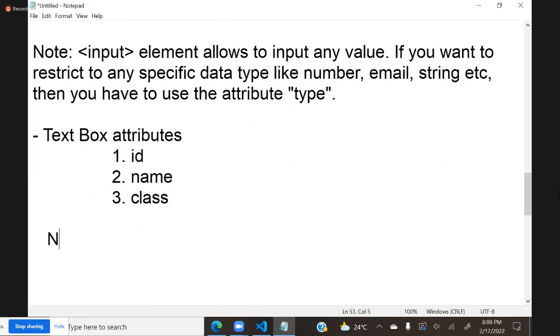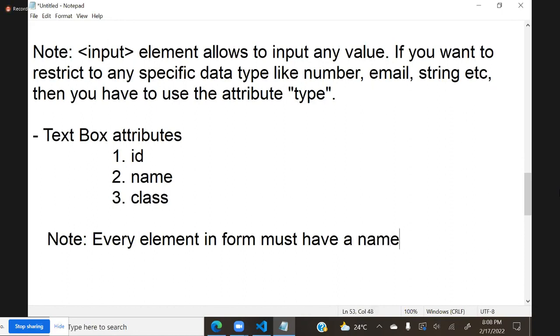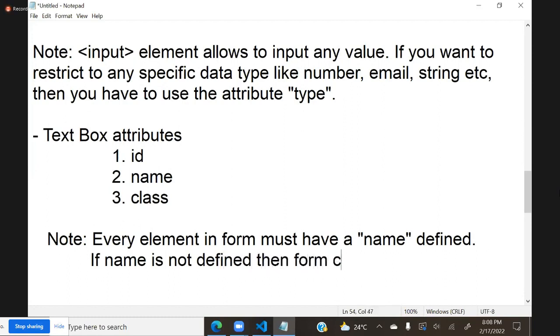But what you need to know is that every element in a form must have a name defined. It is mandatory. If name is not defined, then the form cannot submit its value.